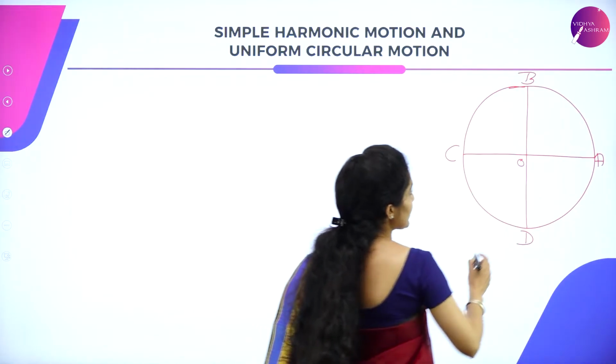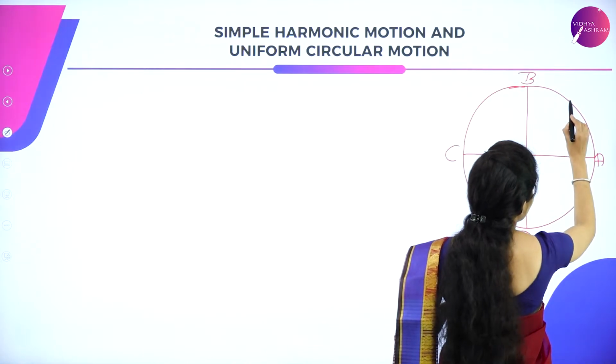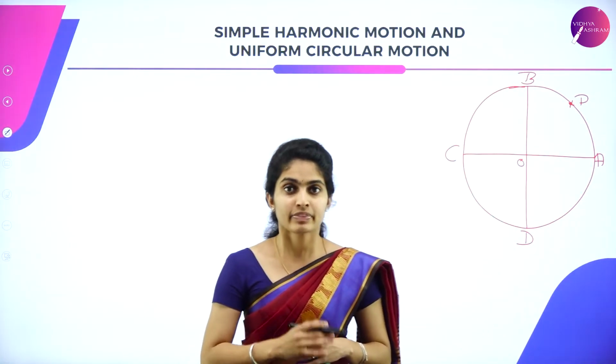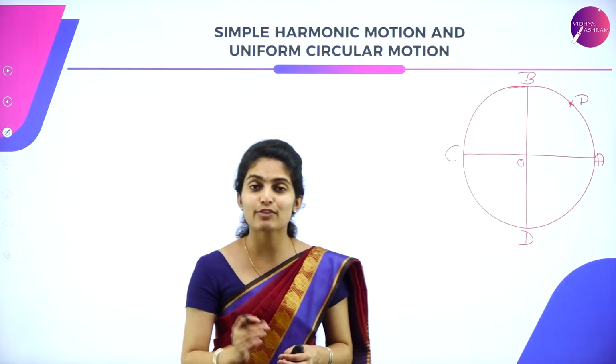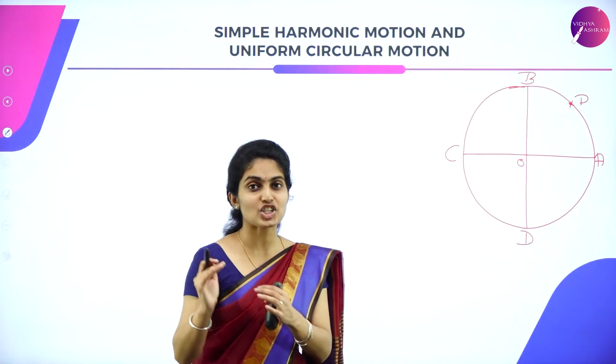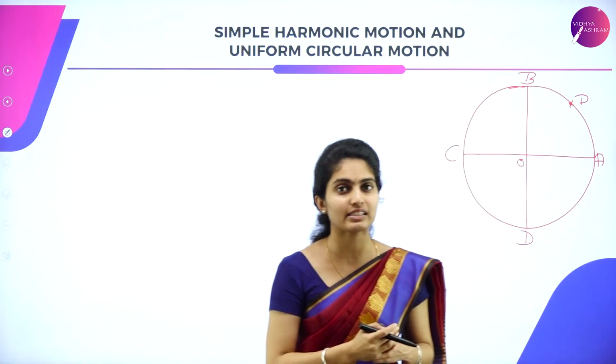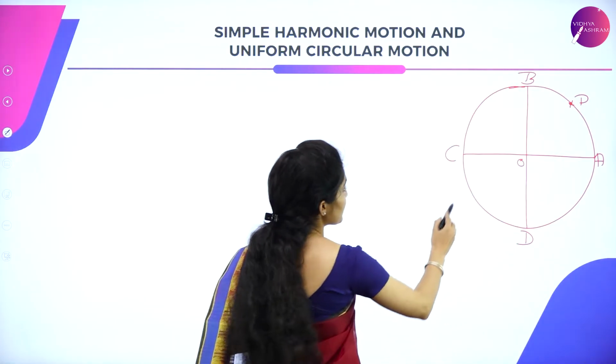So you can see somewhere here at this point the particle P is present at a certain time interval T. Now you will have to project the SHM, that is simple harmonic motion, on the diameter of the circle. So which are the diameters here?